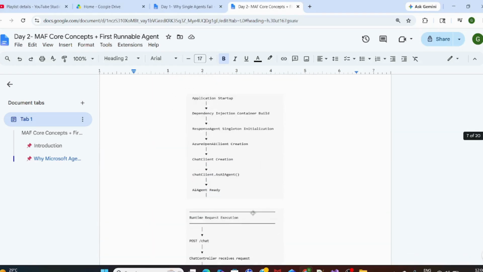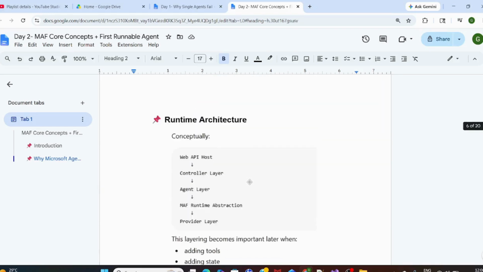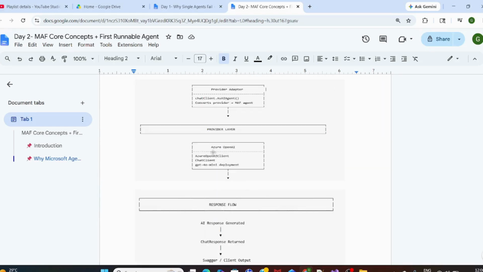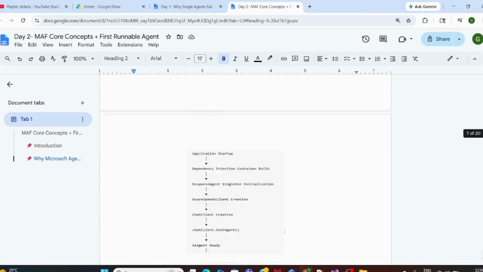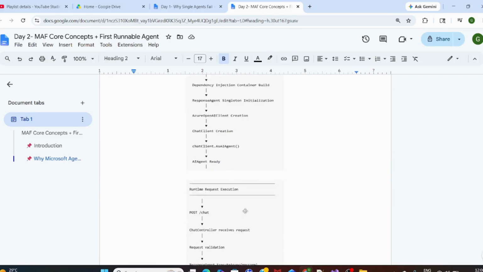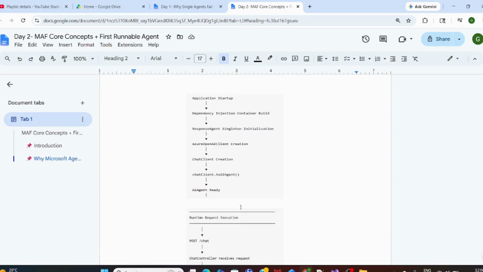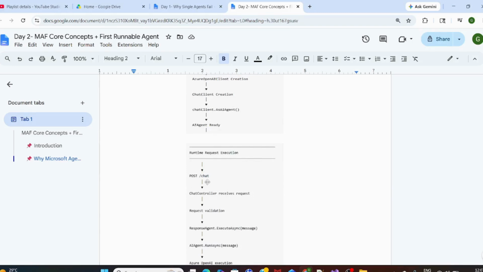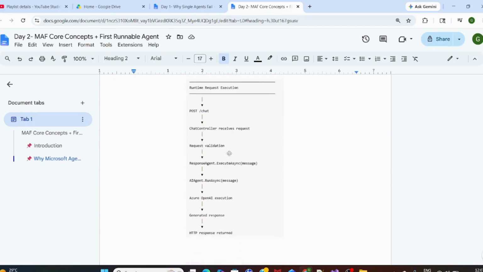We will do everything. So startup, we will be doing the dependency injection, response agent singleton pattern that I will show in the Program.cs. Azure OpenAI client creation. What is Azure OpenAI client? This one. Otherwise, you cannot connect to the Azure OpenAI. Azure OpenAI client creation, chat client creation, chat client as AIAgent. AIAgent is ready. This is startup, and then the runtime: chat controller, validation, execute, RunAsync, AIAgent, OpenAI.